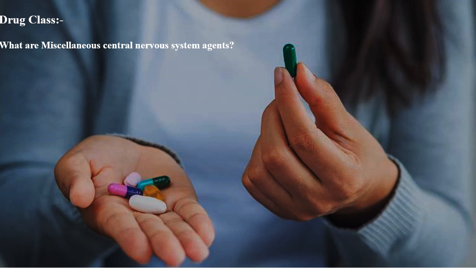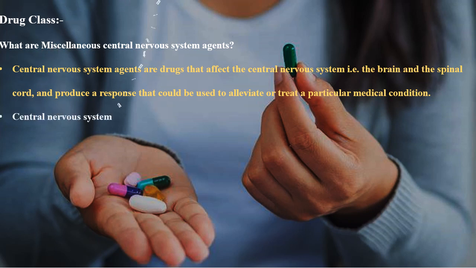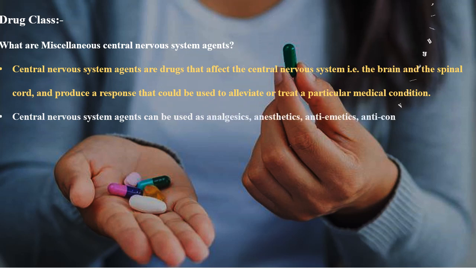What are miscellaneous central nervous system agents? CNS agents are drugs that affect the CNS, that is the brain and the spinal cord, and are used to alleviate or treat a particular medical condition. CNS agents can be used as analgesics, anesthetics, antiemetics, anticonvulsants, and have many other therapeutic uses.